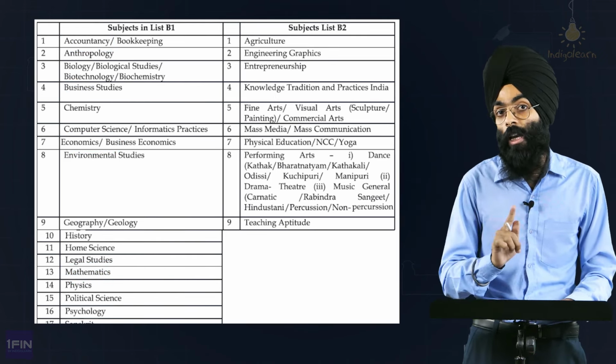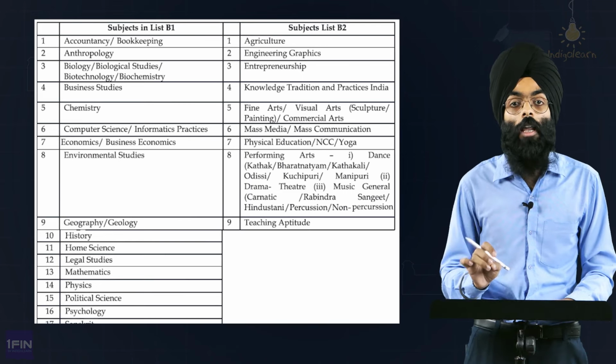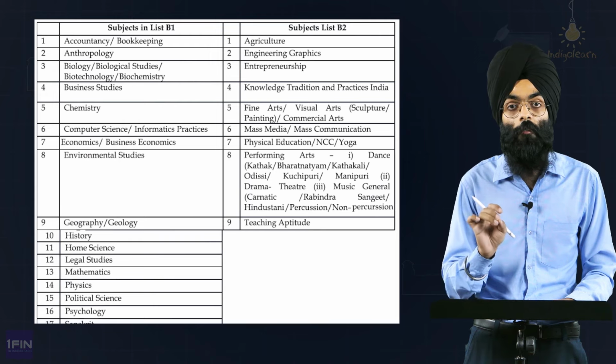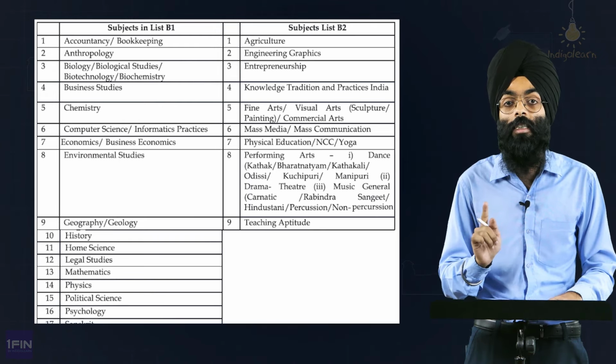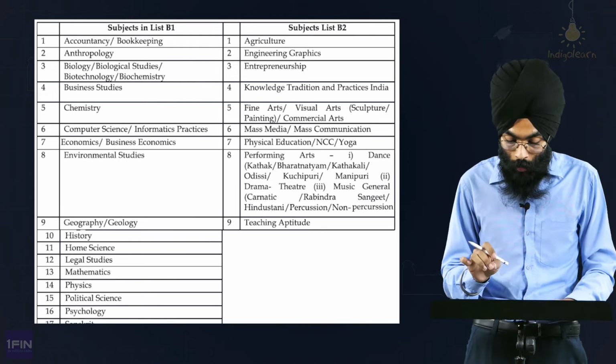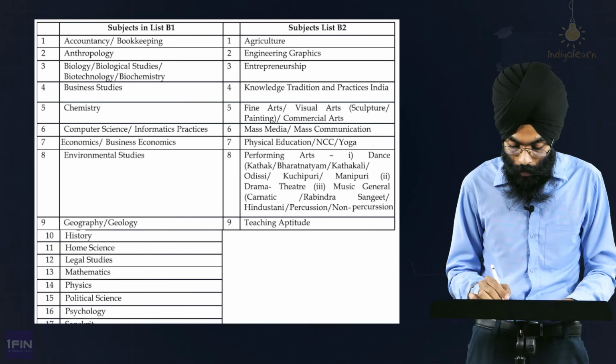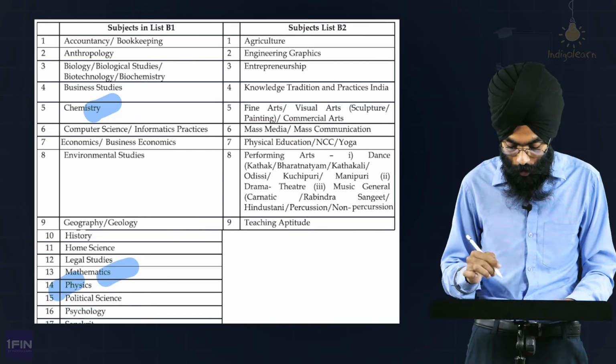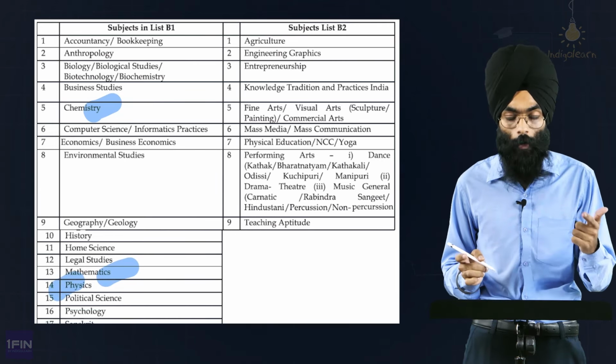Remember, if you are from medical and have not taken maths, you cannot take BCom Honours as a course in DU, because they have specified either accountancy is a must or maths is a must. Okay. So if you are a PCM student, you can take chemistry, mathematics anyway would be compulsory, and additional physics, and language would be English, Hindi, whatever you have read.